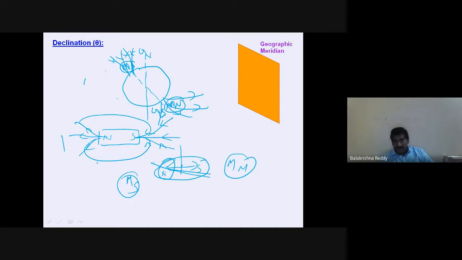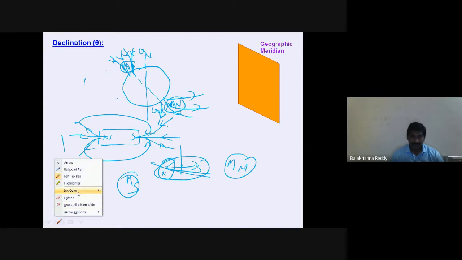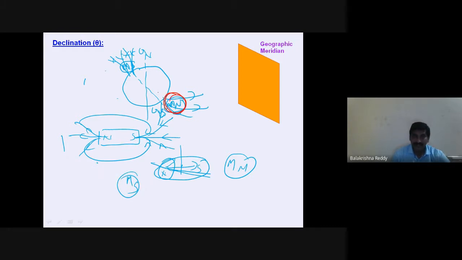So this is a little confusing in representation. While representing, since this is magnetic north at the geographic south, we call it a south seeking pole. South seeking pole means south is attracting towards this side.